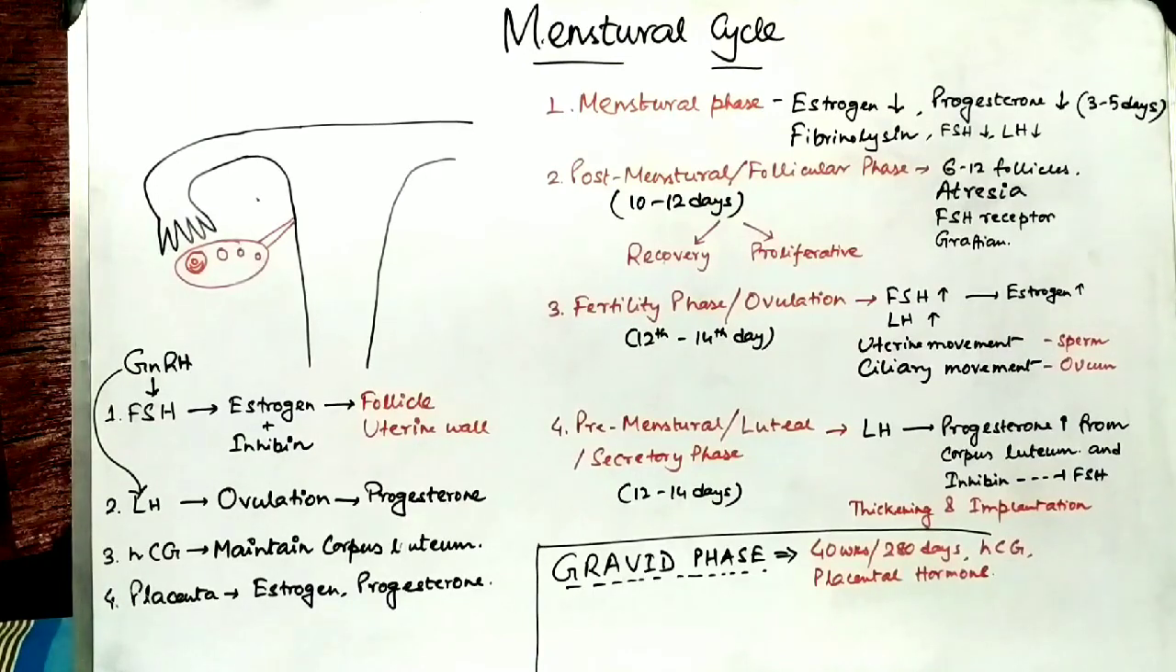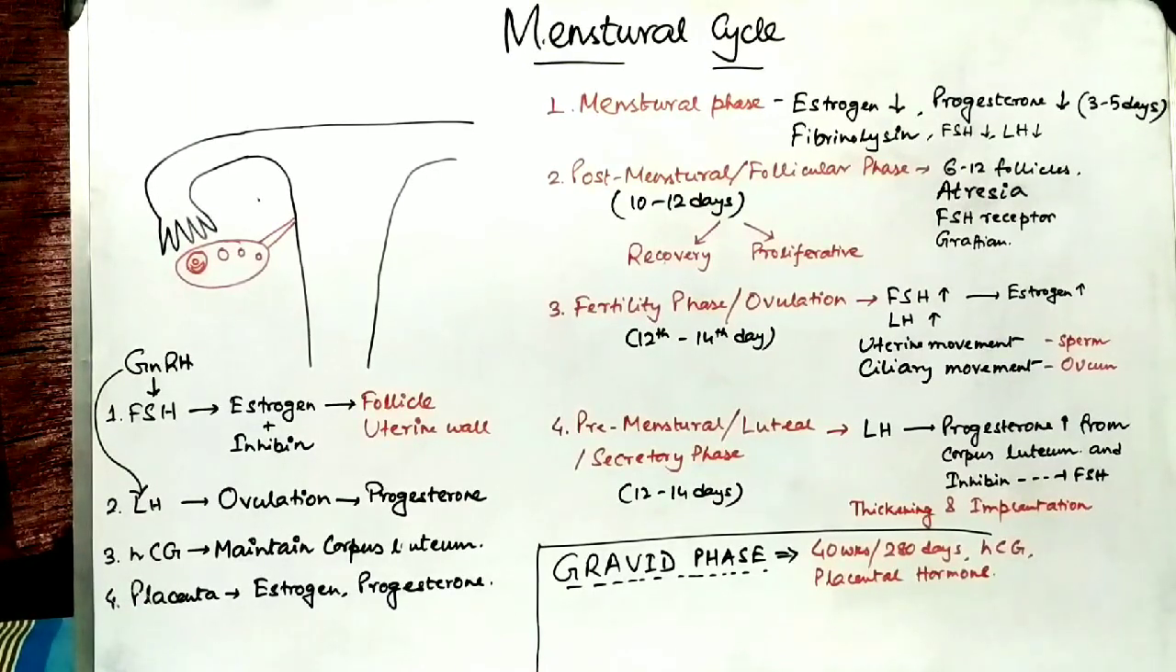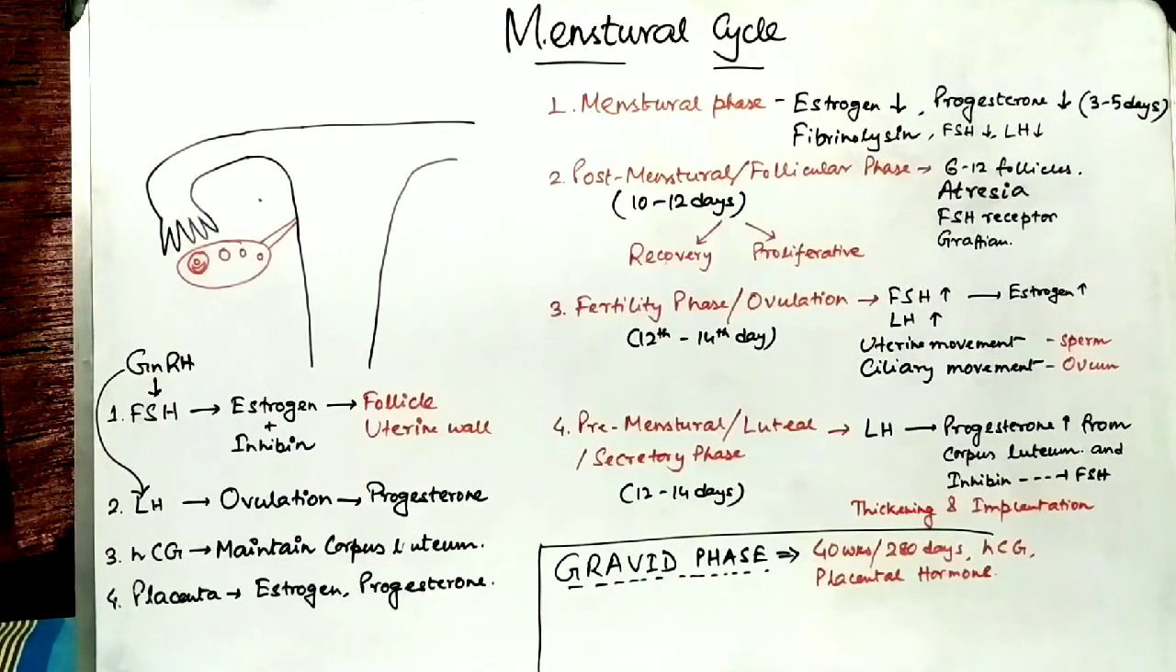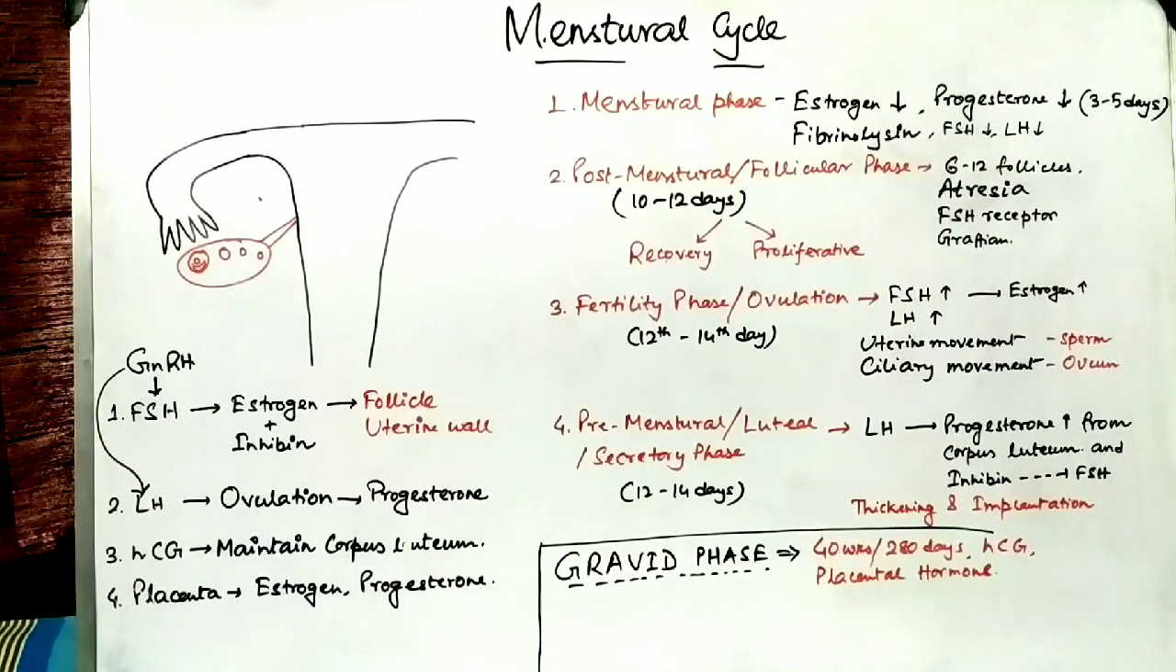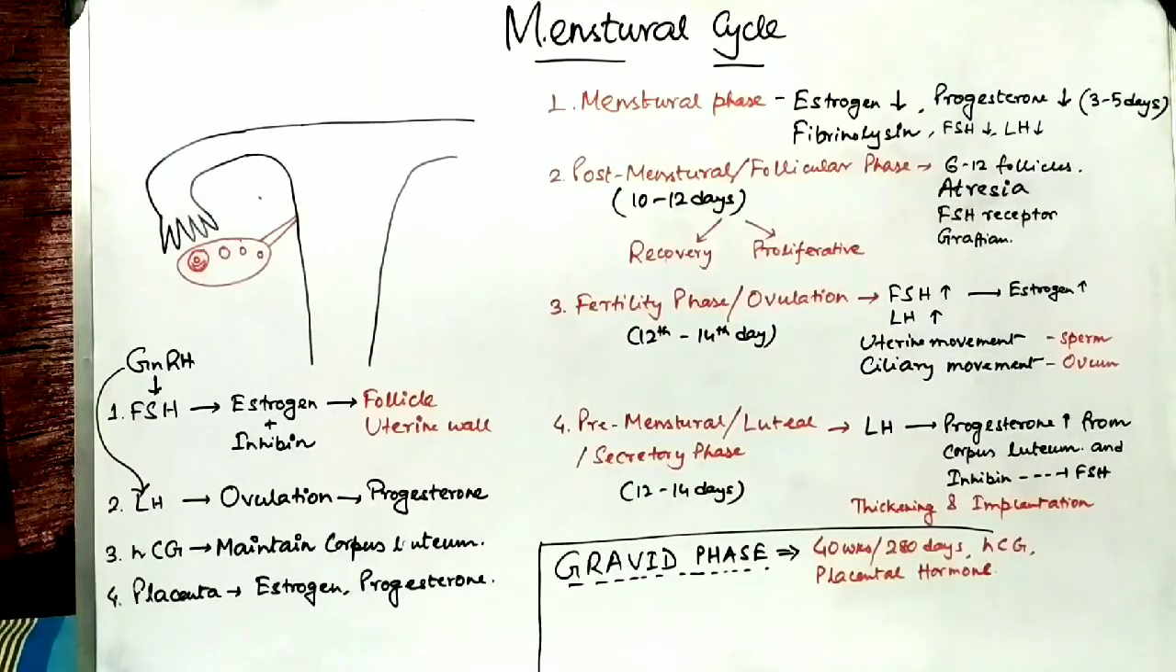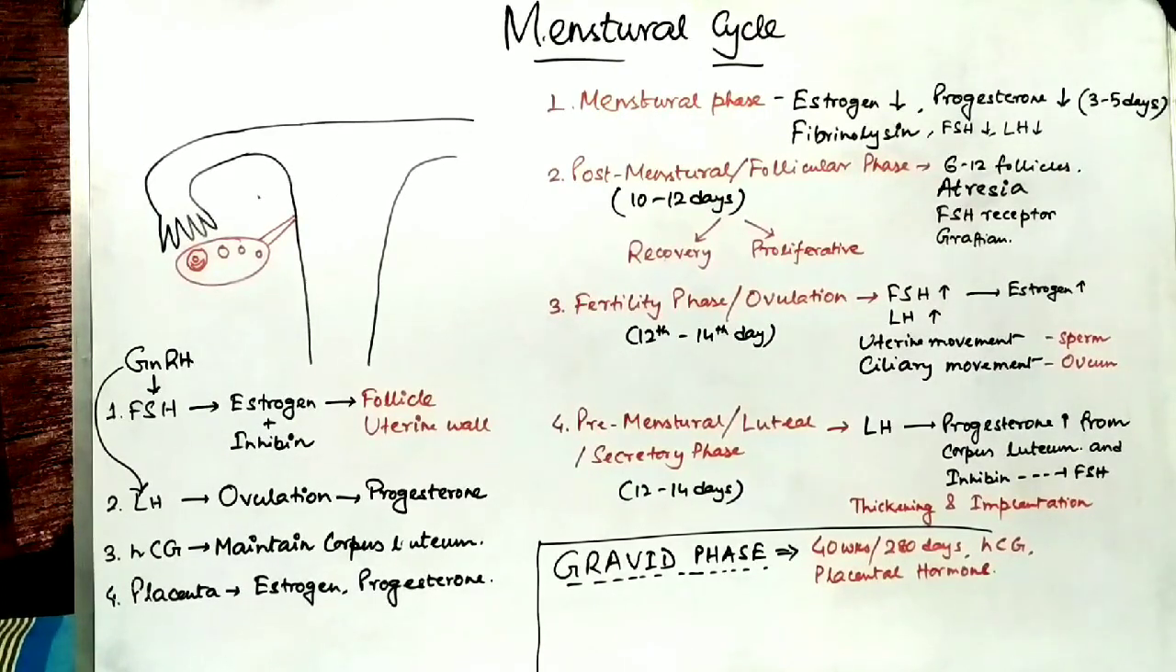The menstrual cycle begins at the age of 11 to 12, which is also known as menarche, and it ends at 45 to 55 years, which is called menopause. It maintains a 28-day cycle, and different follicular and uterine changes occur in this 28-day cycle.